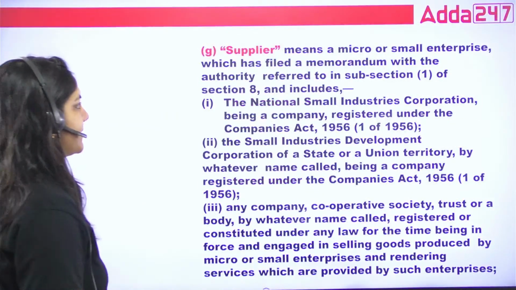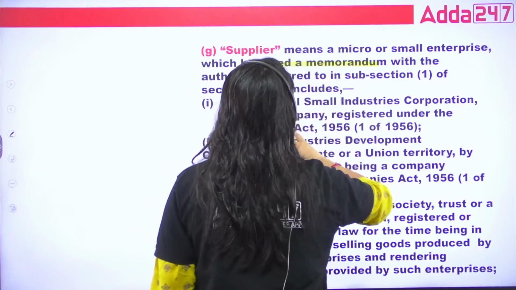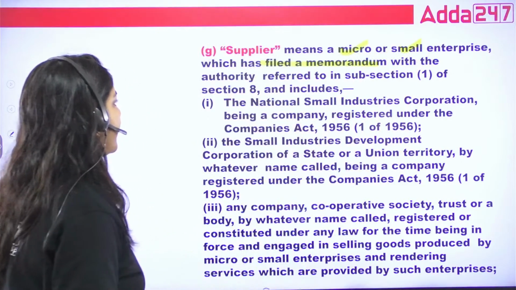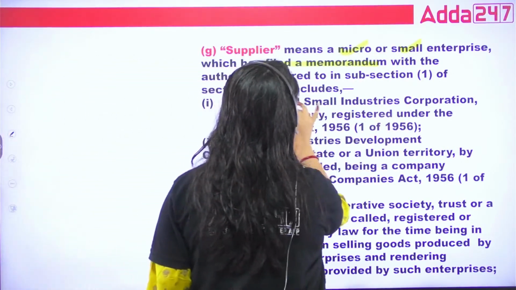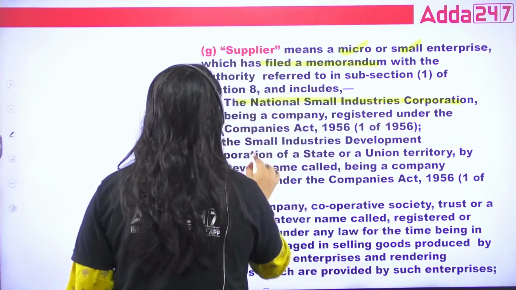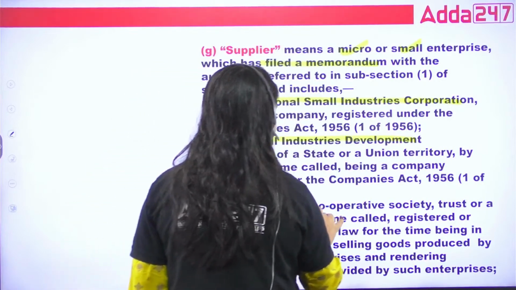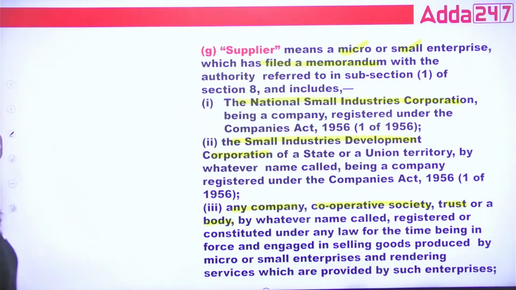What is supplier? Supplier means who have filed the memorandum, and that is for micro and small, not medium, who have filed the memorandum with the authority referred under this, including the National Small Industry Corporation, the Small Industry Development Corporation, any company, cooperative society, trust or a body. That is called supplier.